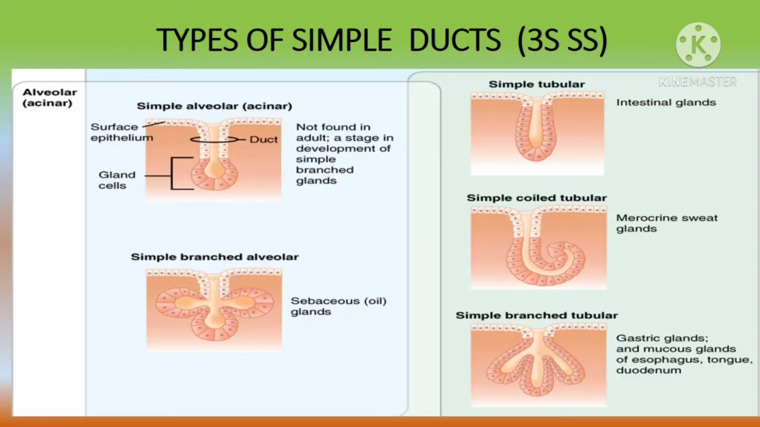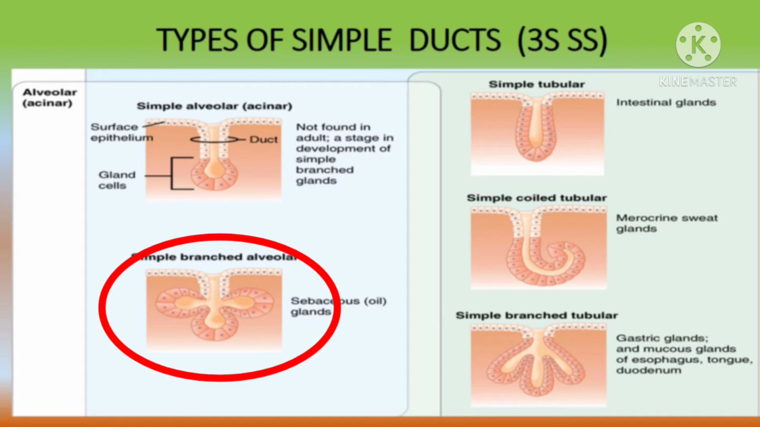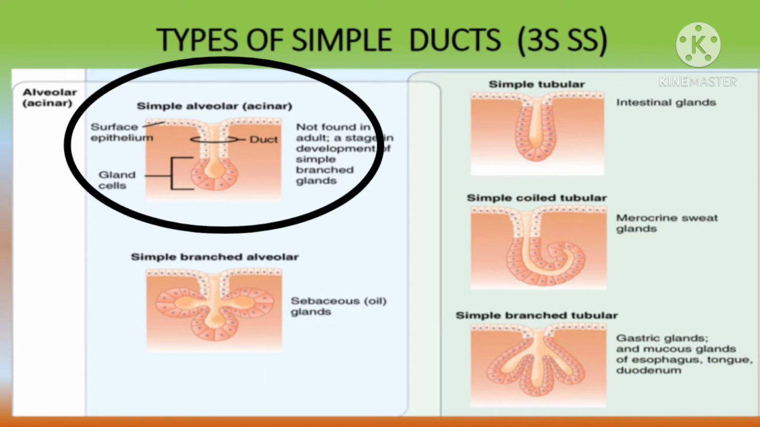On the basis of the types of ducts present in exocrine glands, they can be divided into simple ducts and compound ducts. When all the secretory cells of an exocrine gland discharge into one duct, the gland is said to be a simple gland. Examples include gastric glands and sweat glands. A simple gland has a single unbranched duct, but the secretory portion can be branched or unbranched. Here the examples are sweat glands and sebaceous glands.